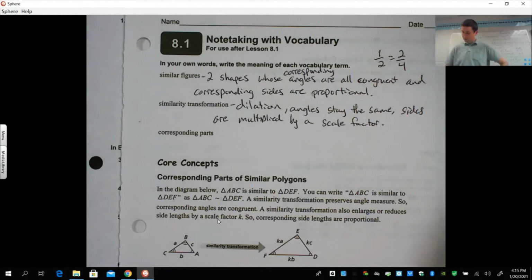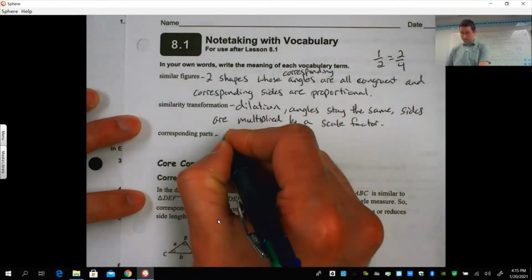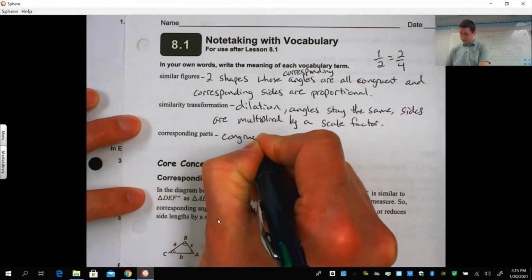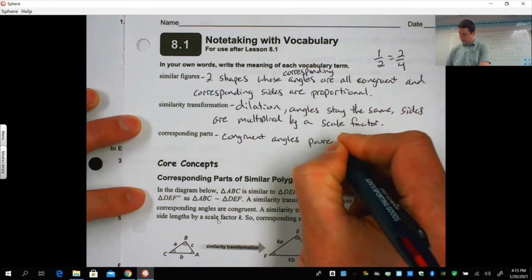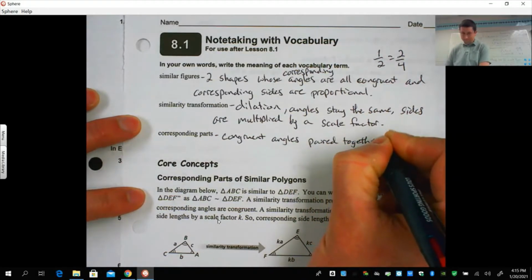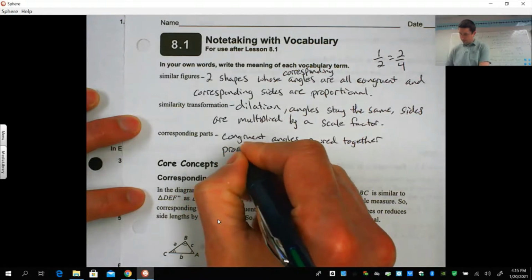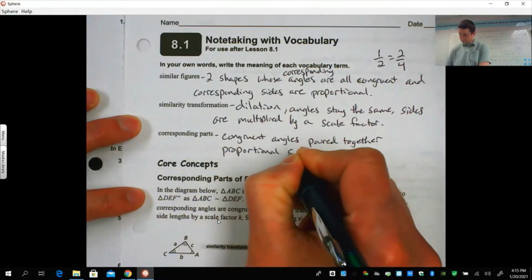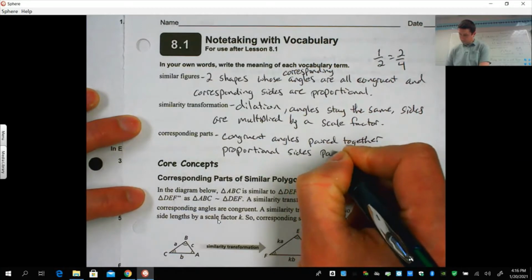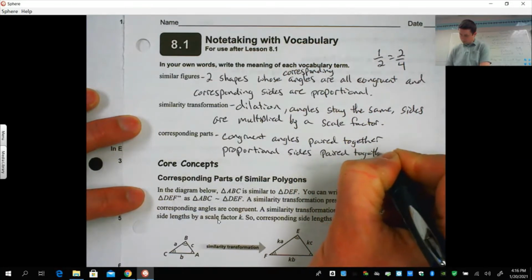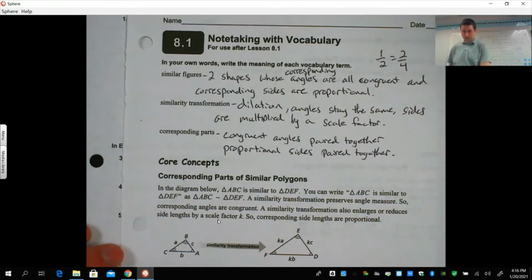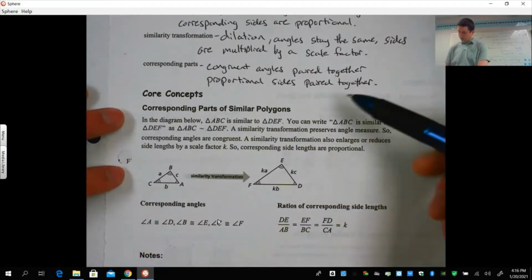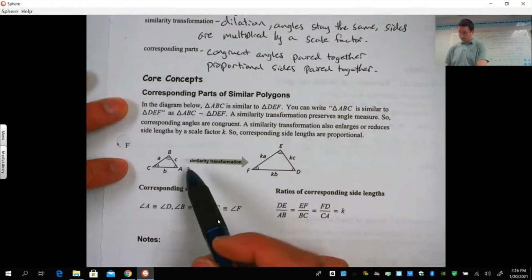So corresponding parts, remember that is the congruent angles paired together, and the proportional sides paired together. So this chapter closely follows some of the things that we learned when we were dealing with corresponding parts of congruent triangles. Okay? So congruent angles paired together, proportional sides paired together. So corresponding parts of similar polygons. Okay, so this is our similarity transformation.